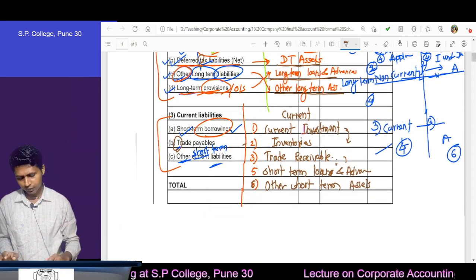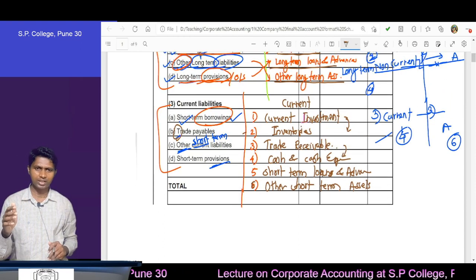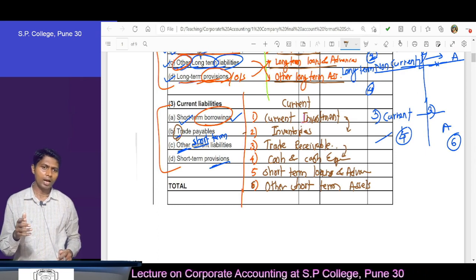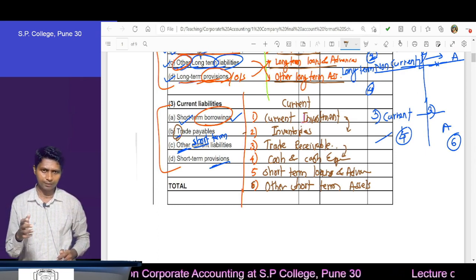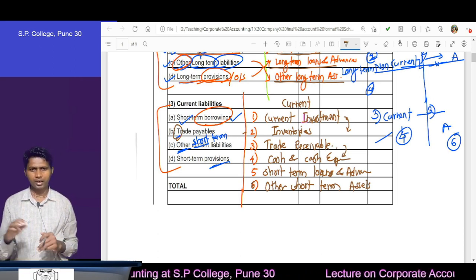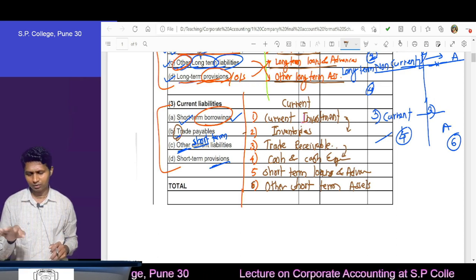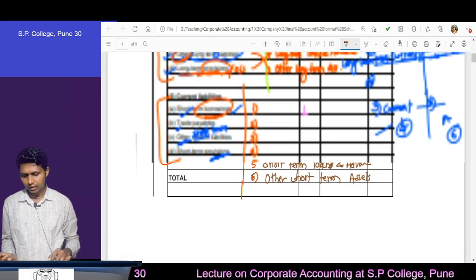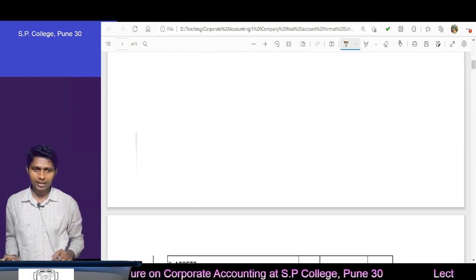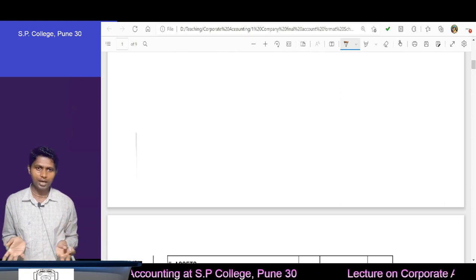So understood? And what about the current category? Same items: investment, then trade receivable, then other category, and loans and advances category. Same thing you will find. Current, no need to explain. In between just fill the fillers, that means inventory filler and cash equivalent filler. This is the format. After remembering this format, the next task is converting a trial balance into a tallied balance sheet.